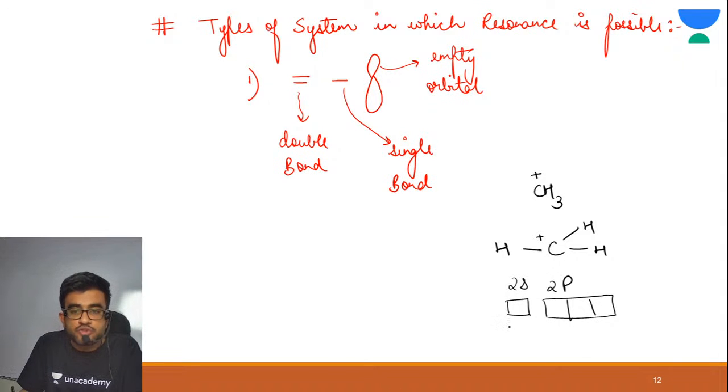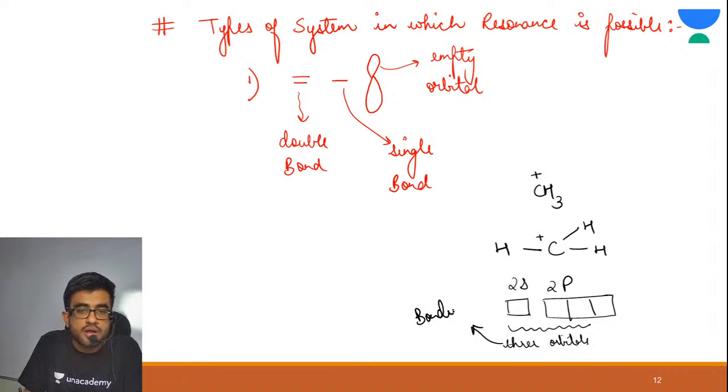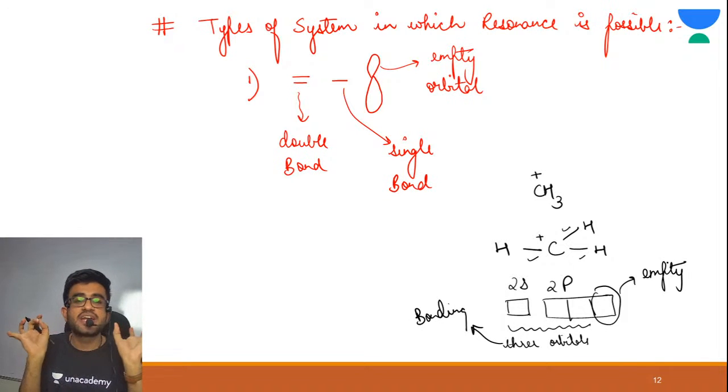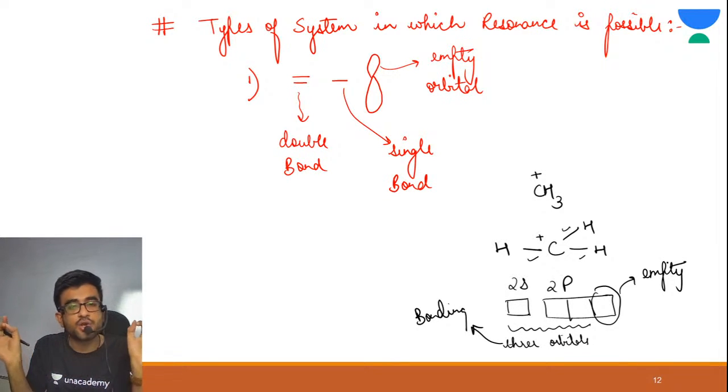So these three orbitals are used for bonding, because 3 bonds are being formed. Now this orbital is empty. So if a carbon has positive charge, it has an empty orbital. There is no electron in that particular orbital.